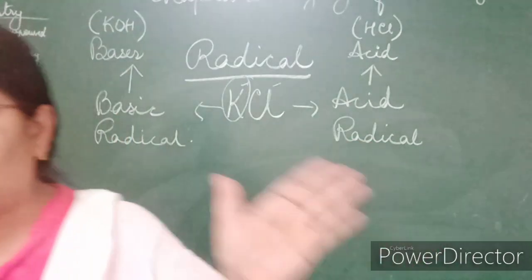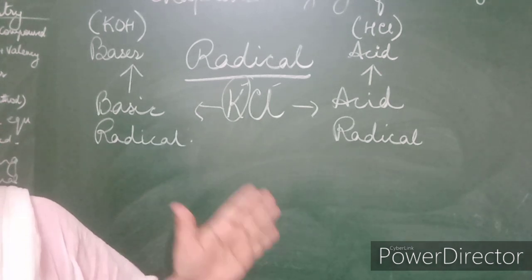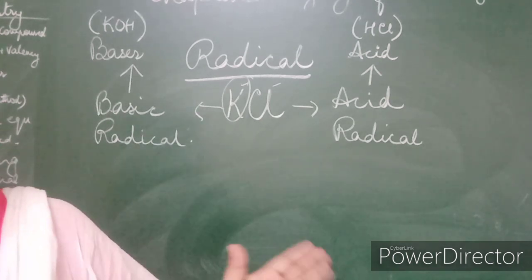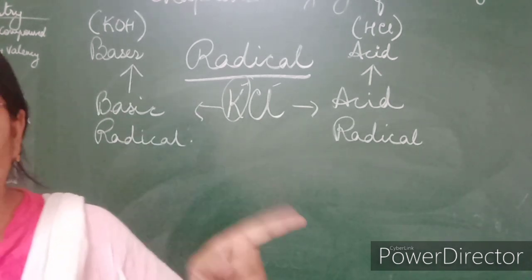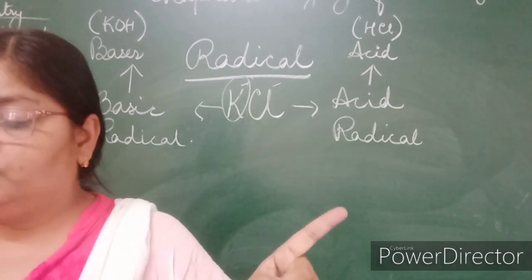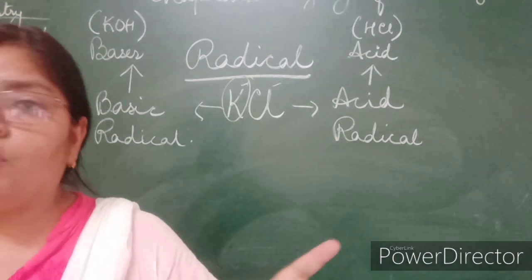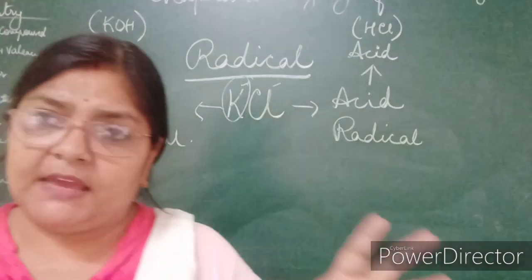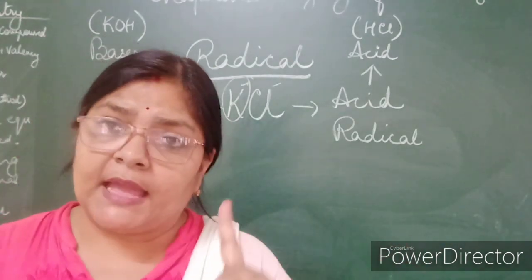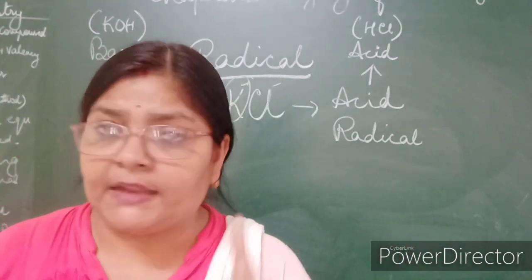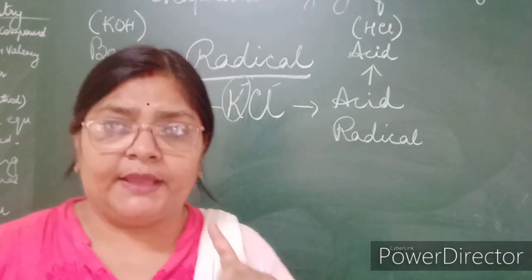Okay. Now what is a radical? A radical is an atom or a group of atoms of the same or of different elements that behaves as a single unit. So it can be one atom or a group of atoms behaving as one and carries a valency, either positive or negative.